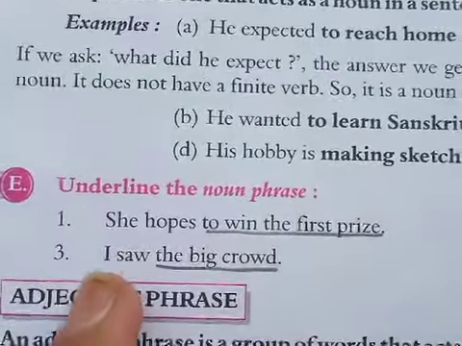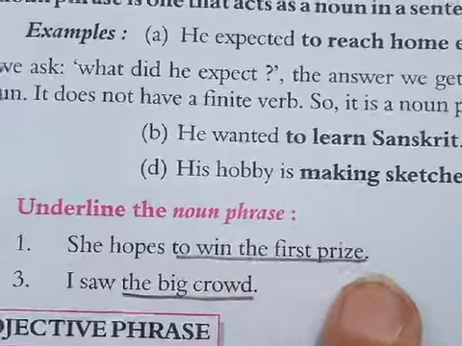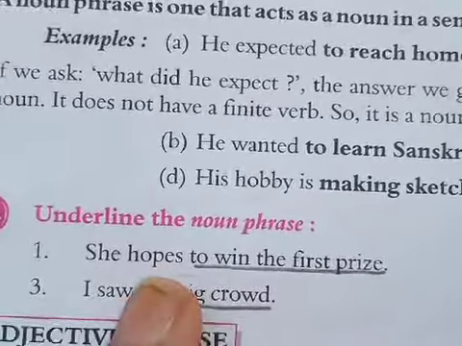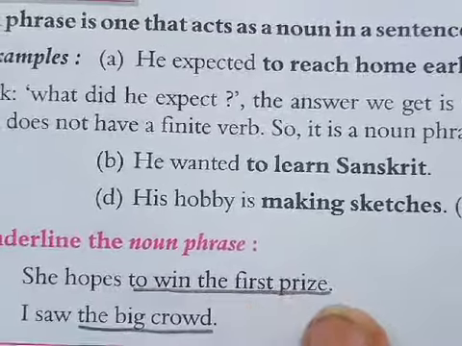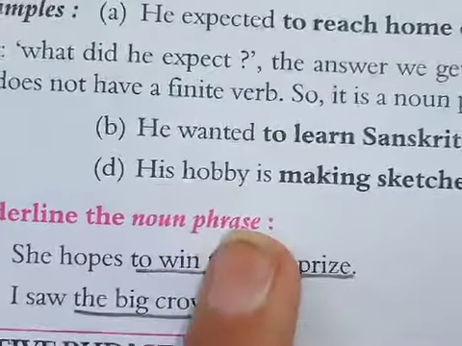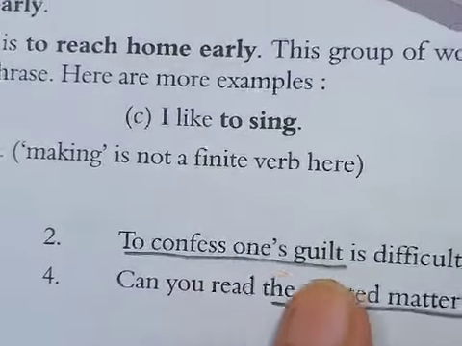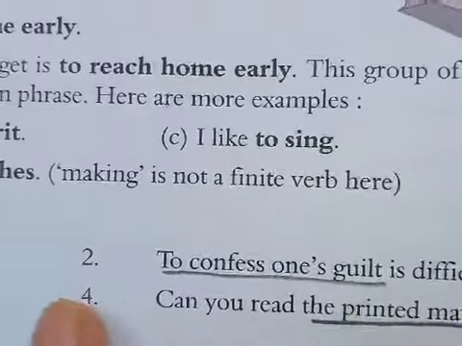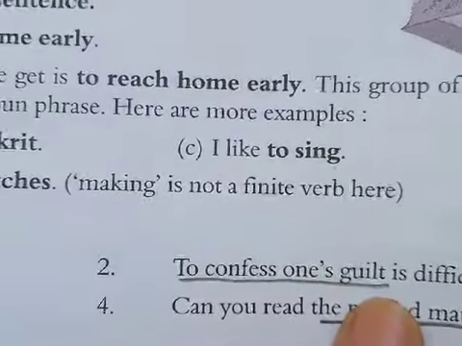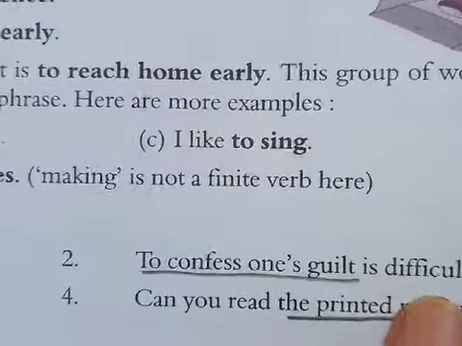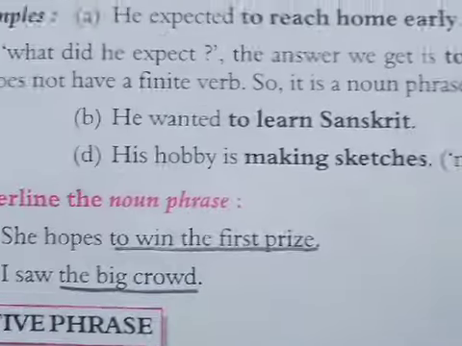See, one exercise is given here. Underline the noun phrase. She hopes to win the first prize. What does she hope? You will get the answer, to win the first prize. So underline to win the first prize, and that is our noun phrase for this sentence. Second, to confess one's guilt is difficult. What is difficult? You will get this phrase, to confess one's guilt, and here it is a noun phrase.